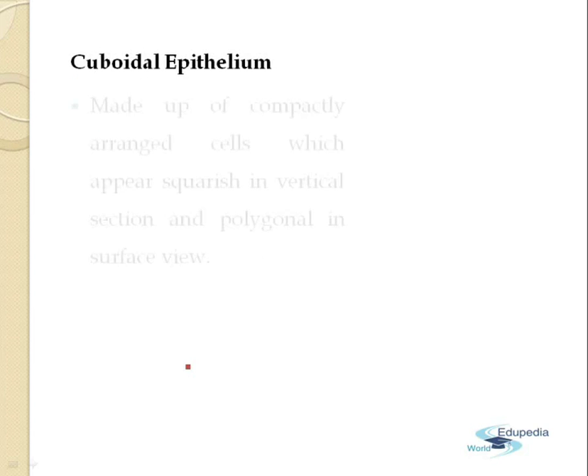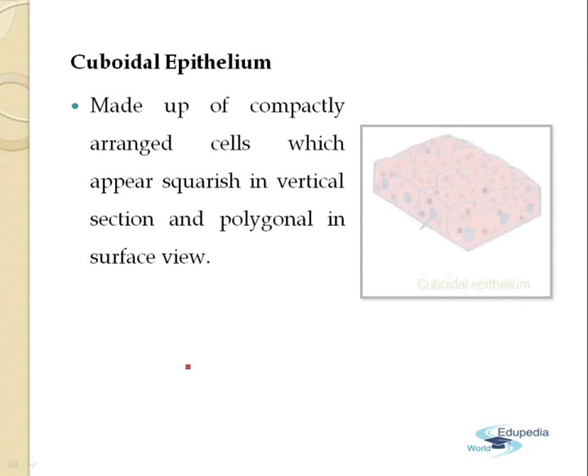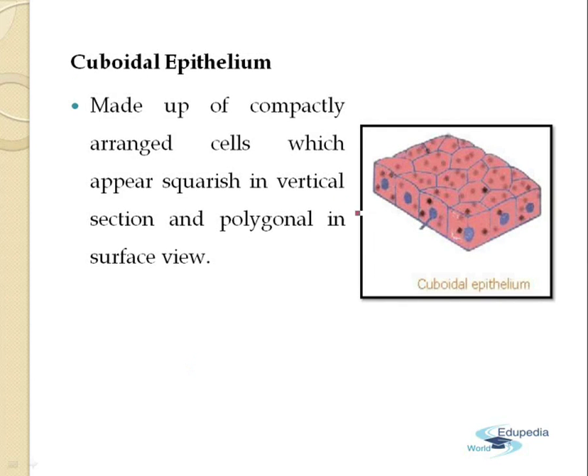The next type of tissue on the basis of shape is the cuboidal epithelial tissue. Now, these types of tissues are made up of compactly arranged cells which appear squarish in the vertical section and polygonal in the surface view. This is the basic structure. So you can see that they appear squarish and polygonal.